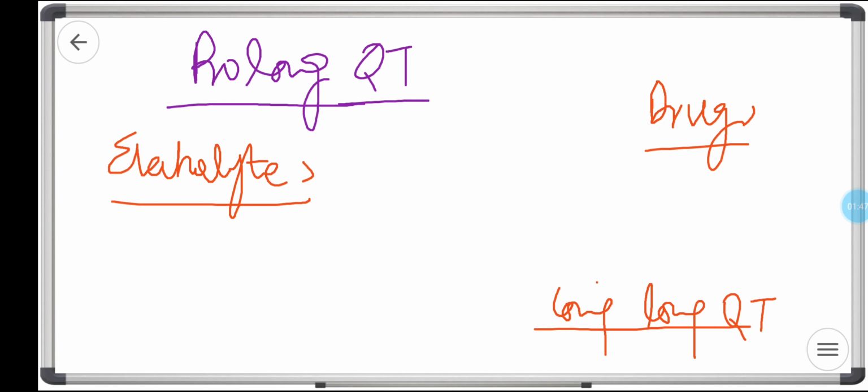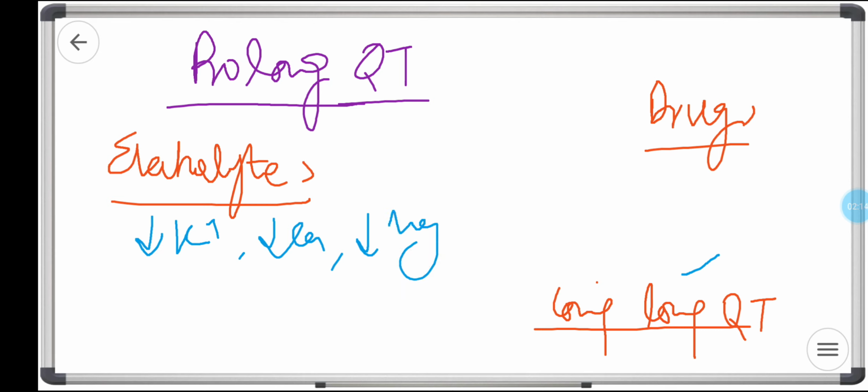Now let's talk about the causes of the prolonged QT. There are electrolytes, drugs, and congenital long QT. Congenital long QT we're going to discuss in a separate video. Electrolytes: hypokalemia, hypocalcemia, hypomagnesemia, and hypothermia. These all cause long QT. Then raised ICP can also cause long QT.